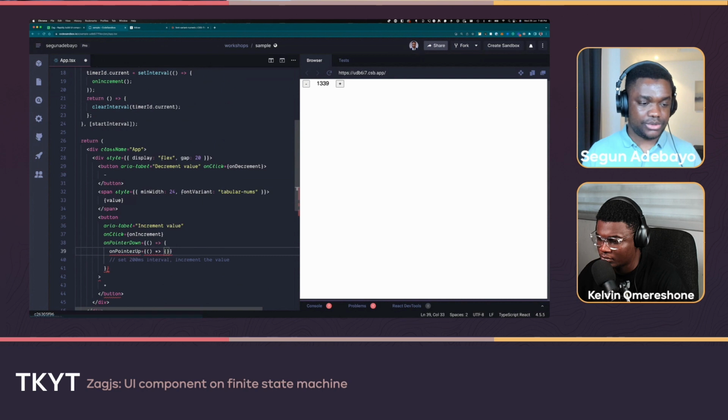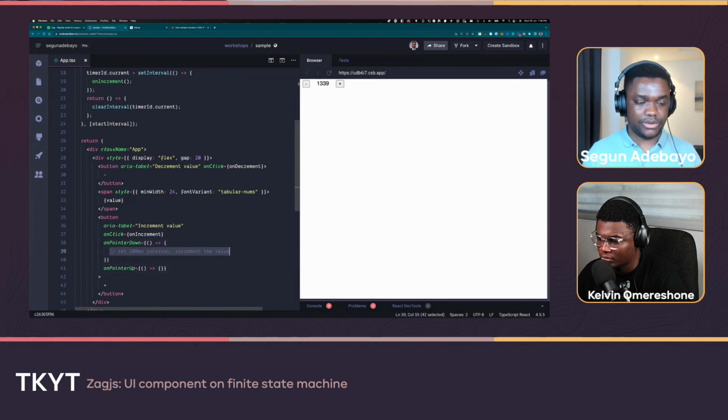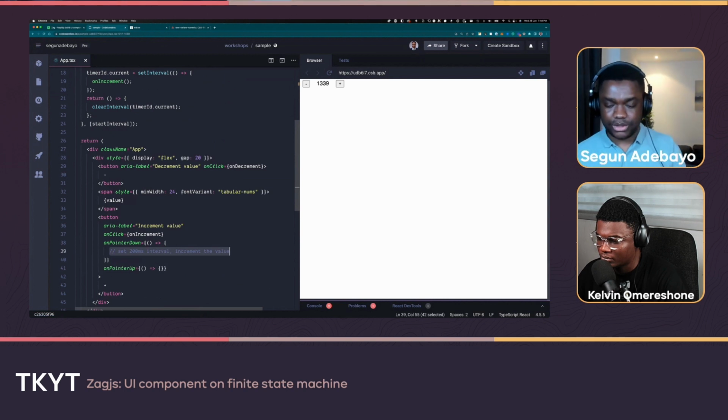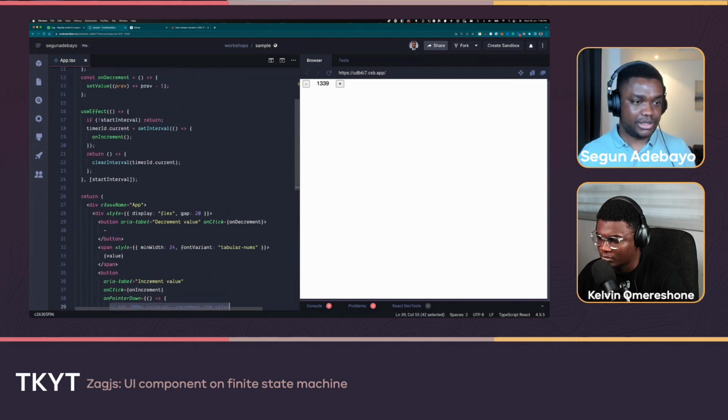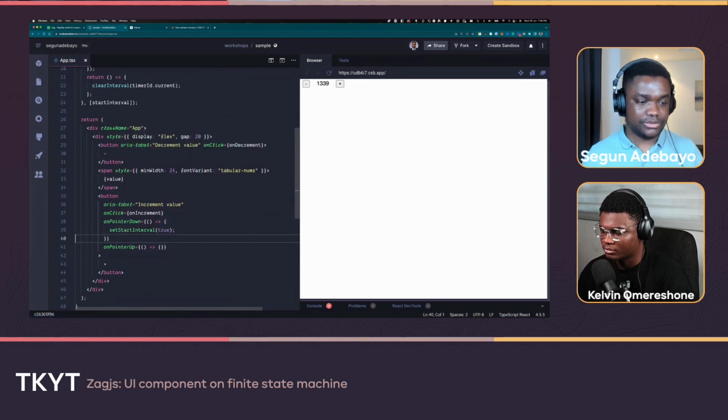Right. So what do I want to do on pointer down? What do I want to do on pointer up? Effectively, on pointer down, I want to start the interval. On pointer up, I want to clear the interval. That means I don't want it to do anything basically. So I can just easily come here and say something like set start interval to true.